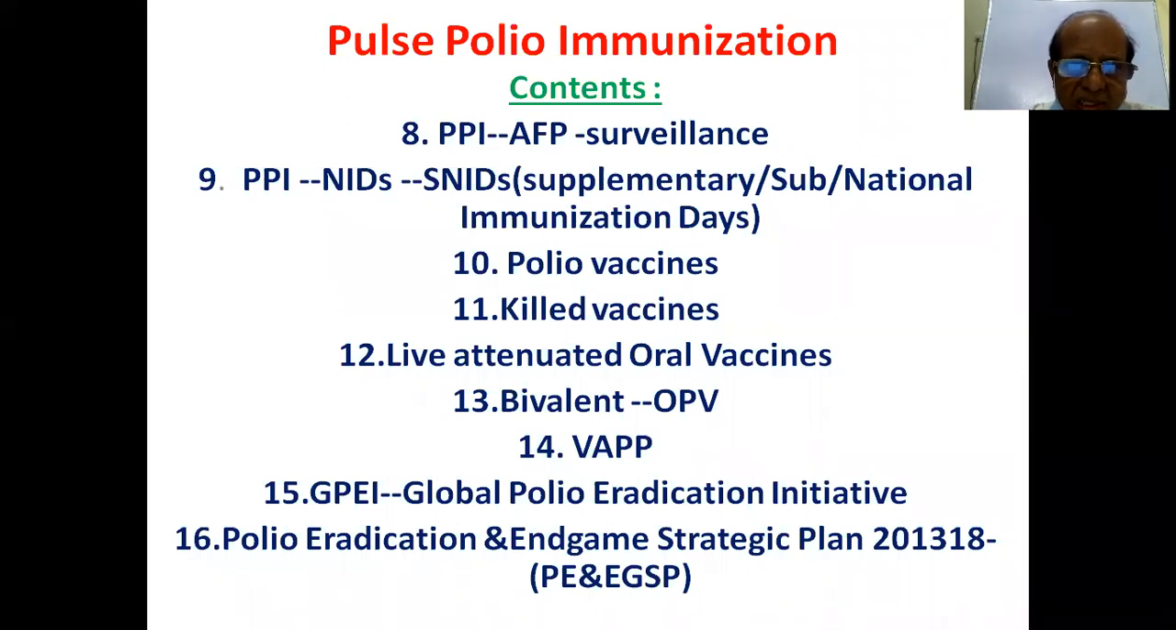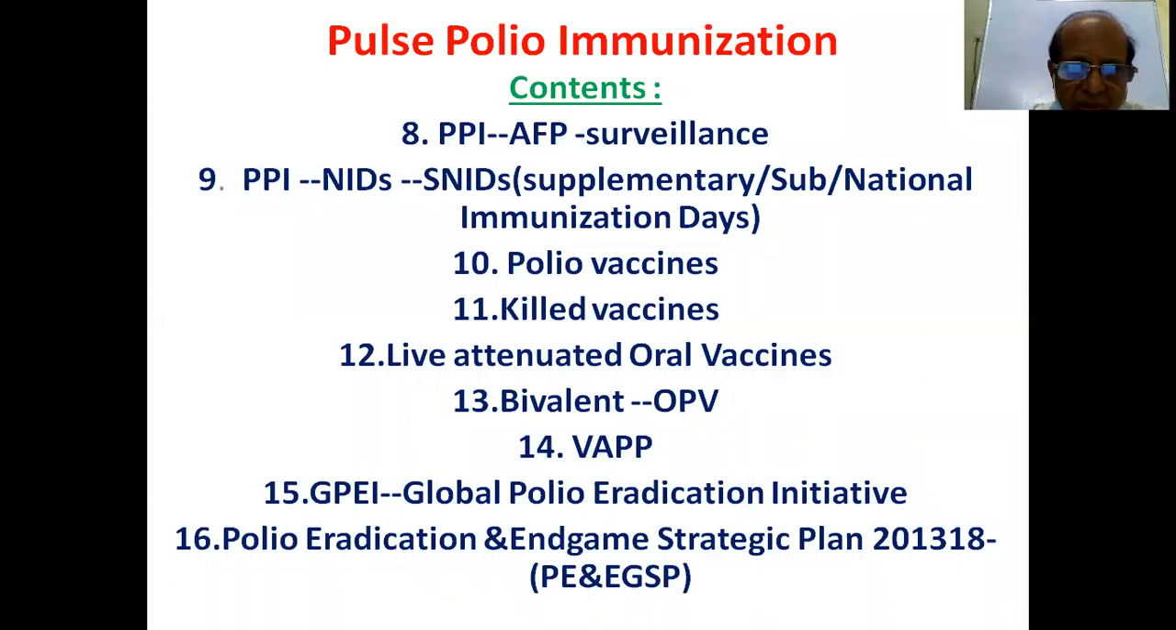Polio vaccine is usually the oral polio vaccine. It consists of type 1, type 2, type 3. Killed vaccine, IPV, also contains type 1, type 2, type 3. Live attenuated oral vaccines are the oral polio vaccine. In that, there are trivalent and bivalent. Trivalent consists of 1, 2, 3, and bivalent consists of only type 1 and type 3. So type 2 is removed.